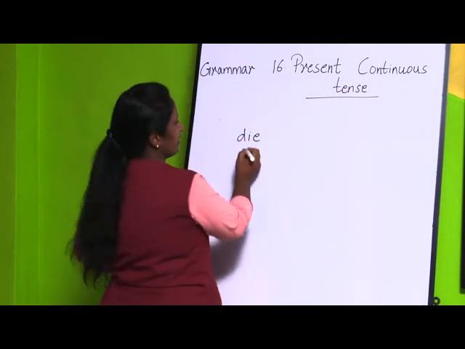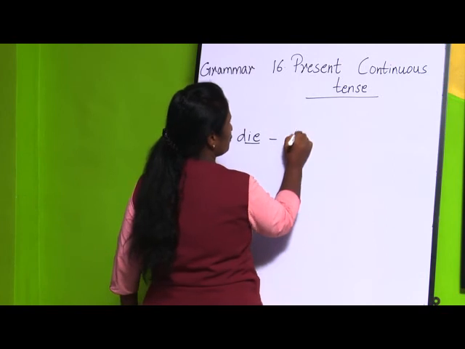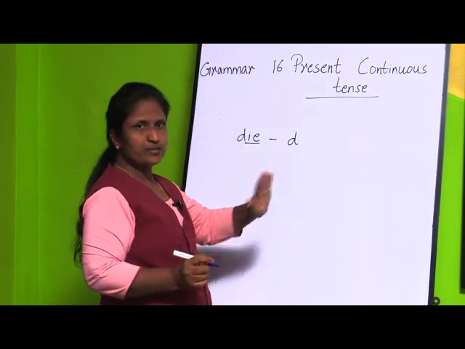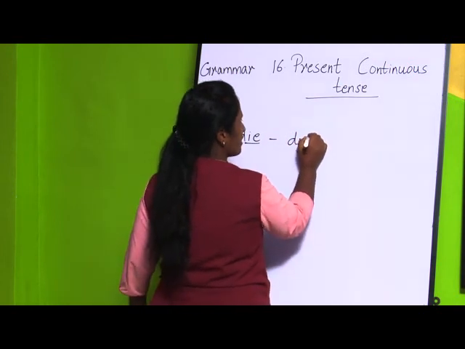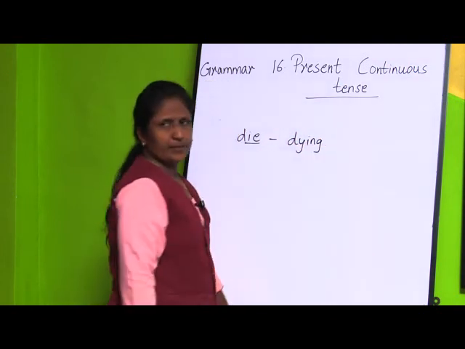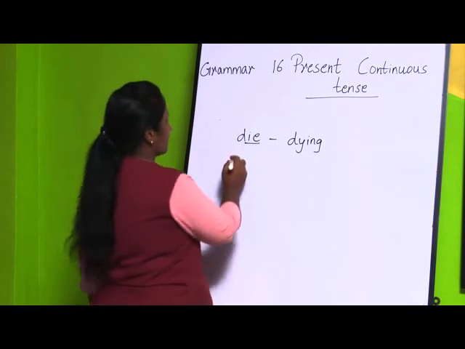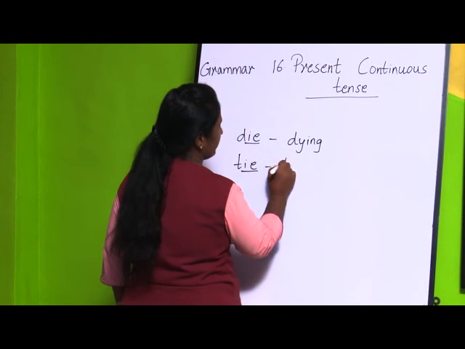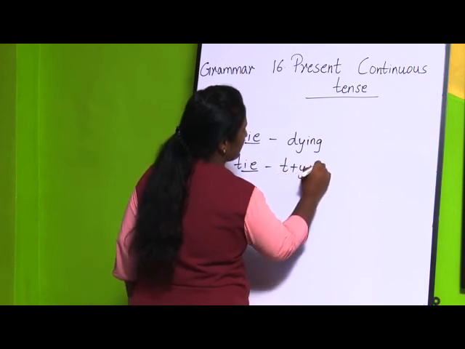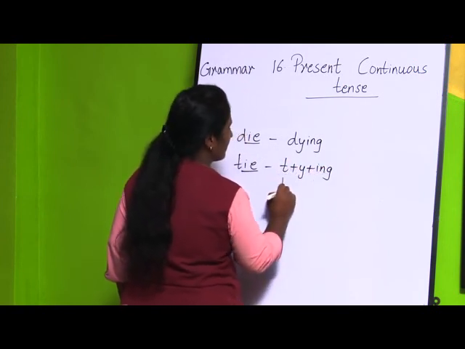The word is ending with IE. What you are going to do now here? You are going to remove this IE and instead of IE, you are going to write Y plus ing. For example, now tie. You are going to remove this IE, t plus y plus ing. What will it be? Tying.